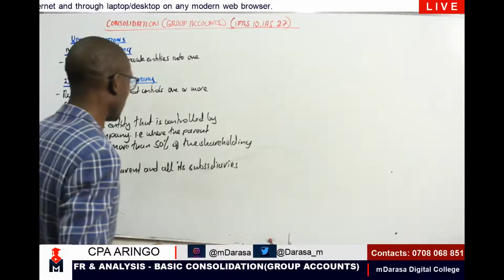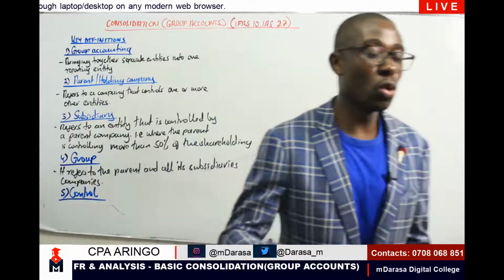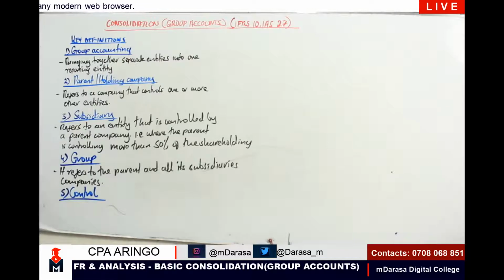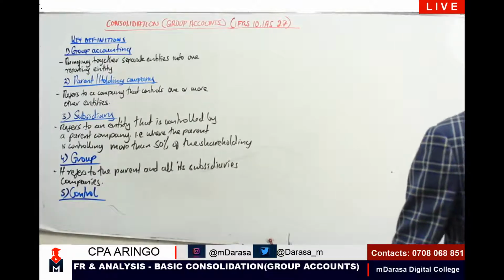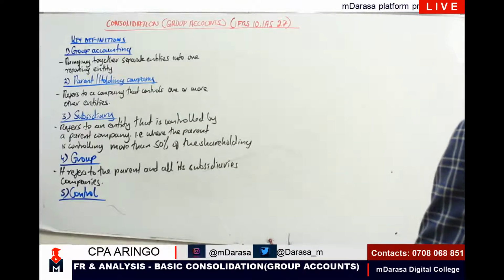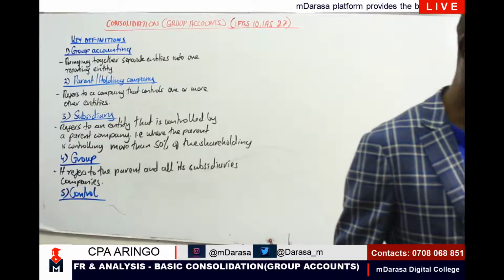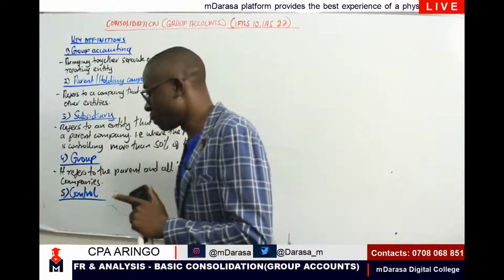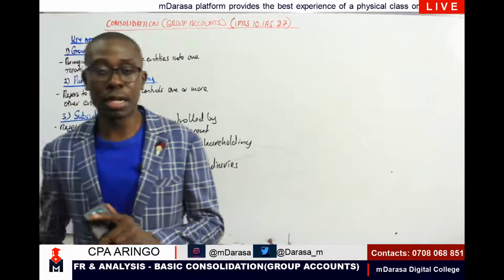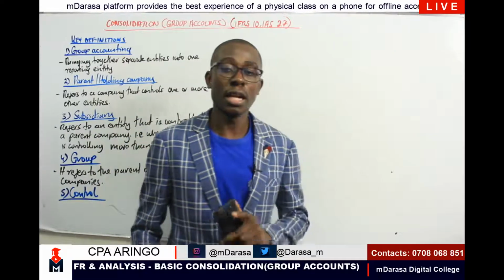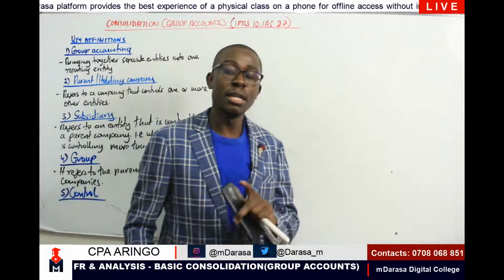The term control. Anytime you're talking about control, basically, my good students, what should we understand? As per IAS 27, control is presumed to exist when the investor controls more than 50% of the voting power of the investee company. That is where we are going to say that control will exist, where the investor company controls more than 50% of the investee company. That is according to IAS 27.